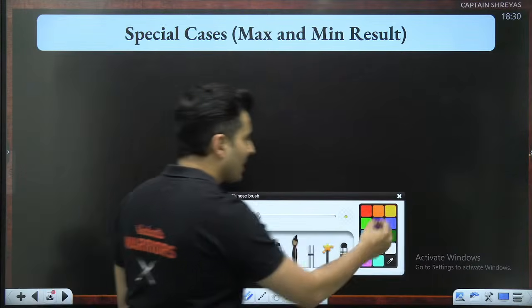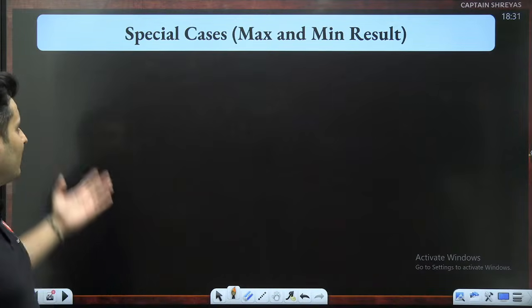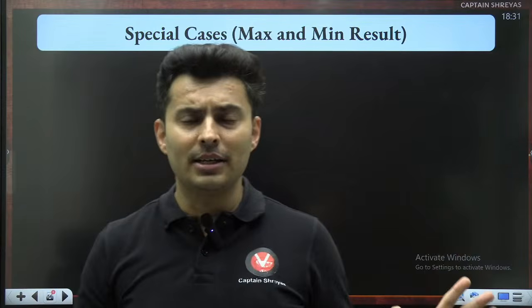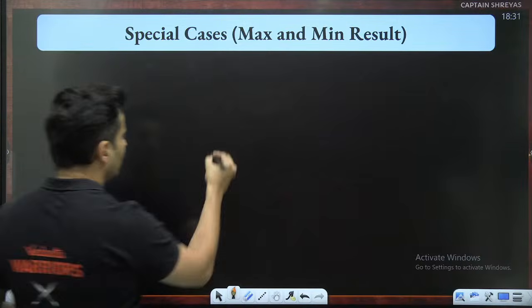It's up to you. This is a very, very important result or case which I would like to discuss with you, which is the maximum and the minimum resultant of two vector quantities. Just think about it. Just visualize this.